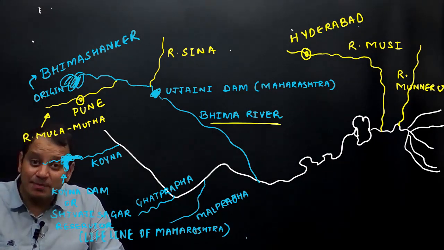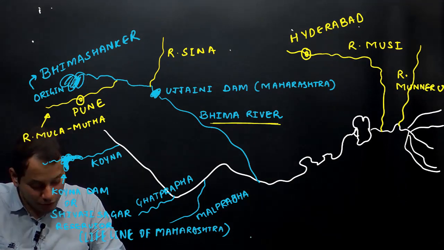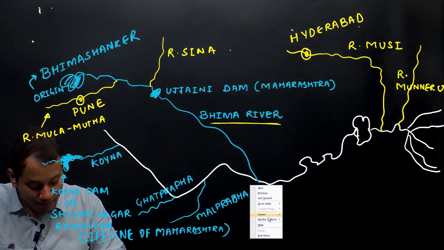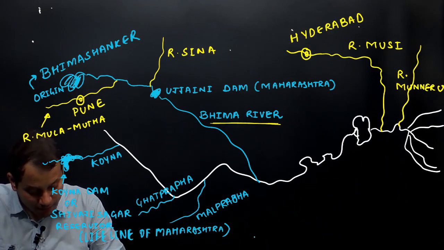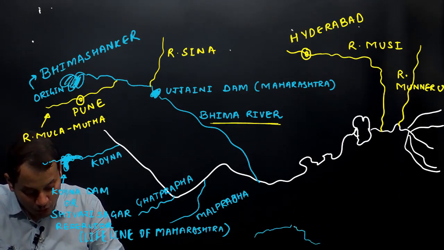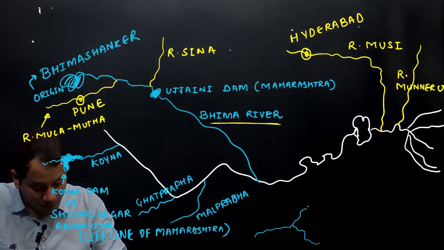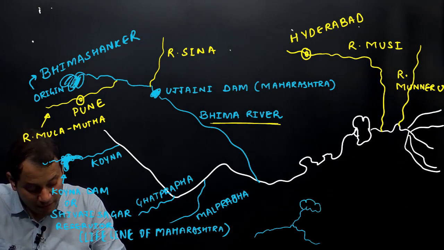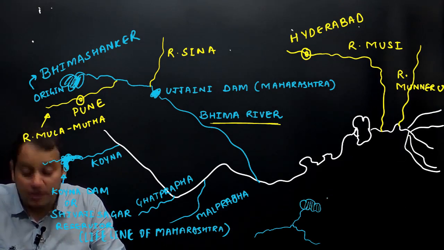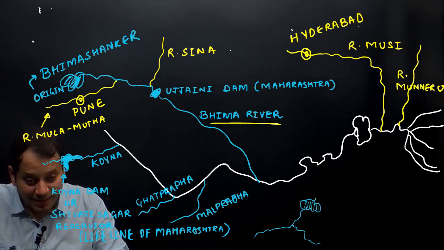It is similar to Chandrabhaga. River Tungabhadra is also made up of two head streams. One is river Bhadra, one is river Tunga. These two join to form one river Tungabhadra. On this Tungabhadra river, a famous dam known as Tungabhadra Reservoir is located, and then it goes and joins river Krishna.